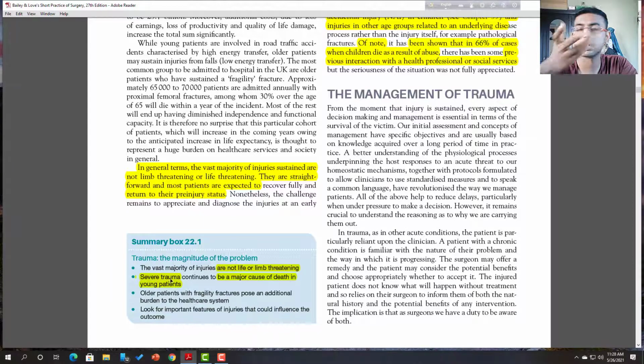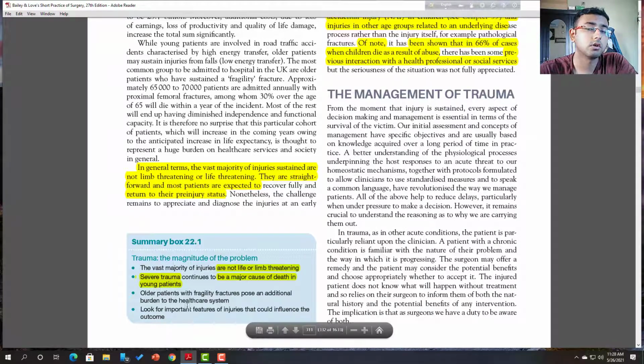Children and young adults are most commonly affected, and older patients have fragility fractures, which open an additional burden on the healthcare system, because old people have less bone density and more chances of osteoporosis and other bone diseases, so they are more prone to fracture.